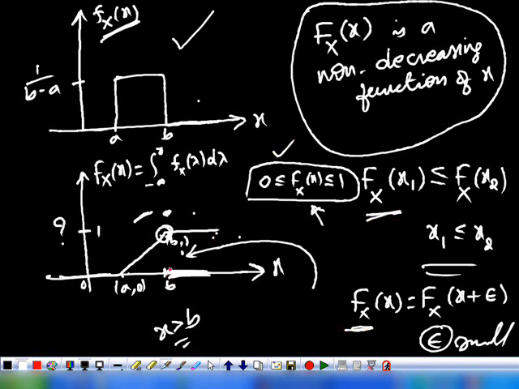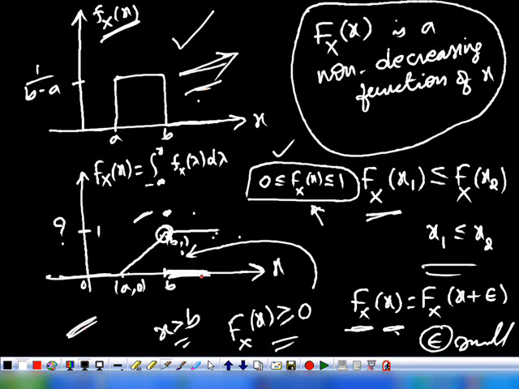If you move away from b to the left or right, the condition Fx of x equal to Fx of x plus epsilon is satisfied. And the other condition: Fx of x is greater than or equal to 0, because it is a probability, the probability of X less than or equal to x. A probability function must be non-negative. So all the properties are satisfied. Therefore, this is the uniform density function that we obtained, and the corresponding CDF is